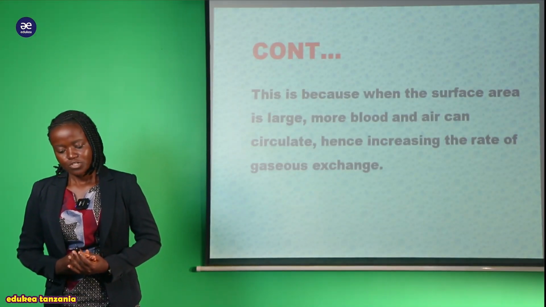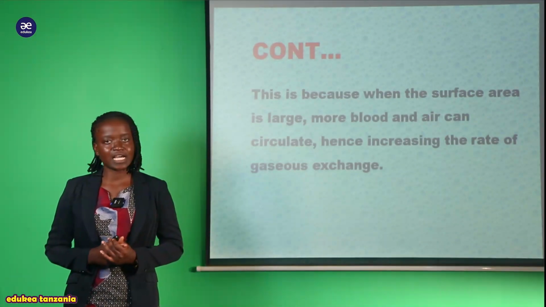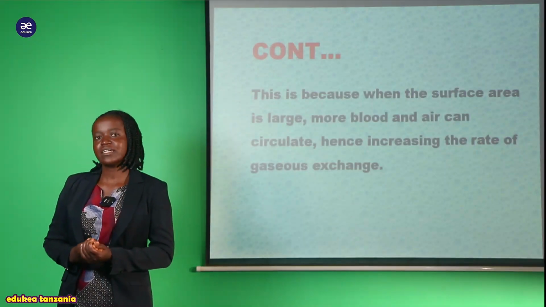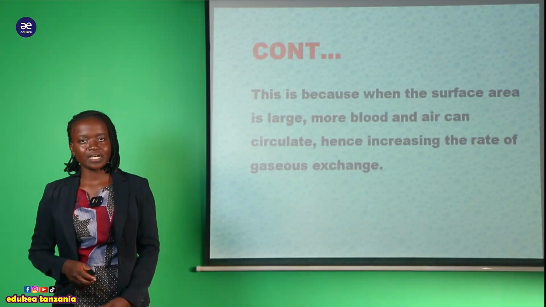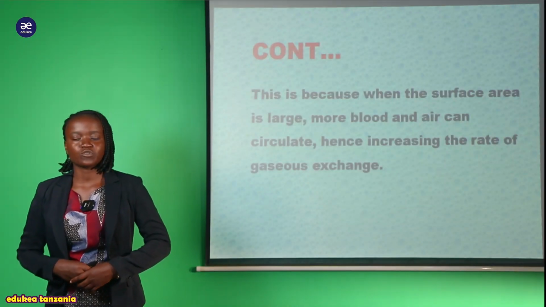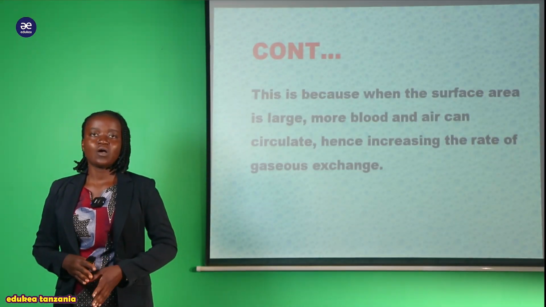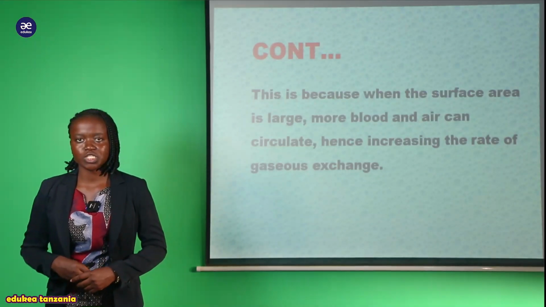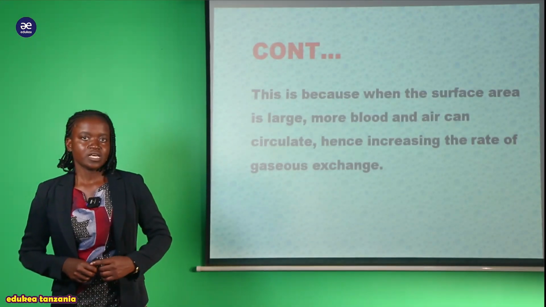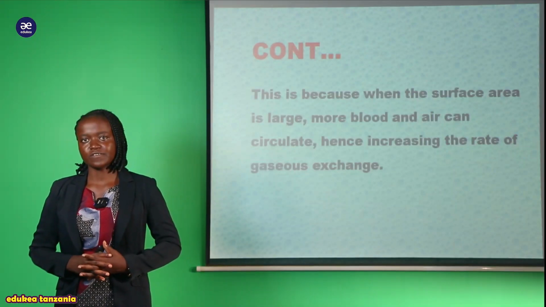Simply like that. So my student, after we have seen now that few factors that govern the rate of gaseous exchange, so now I'd like to welcome you again into the next part of this session, where by now we're going to clarify more about the factors or the features which govern the rate of gaseous exchange. So thank you for your attentively listening.